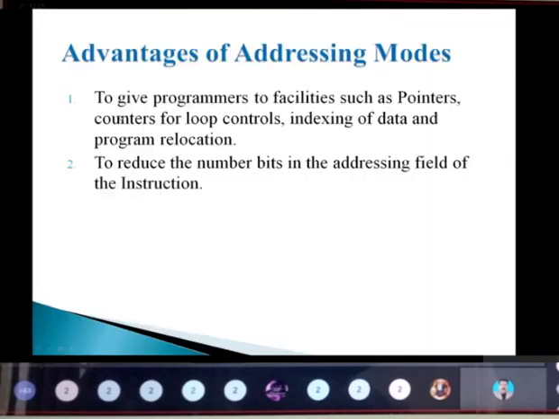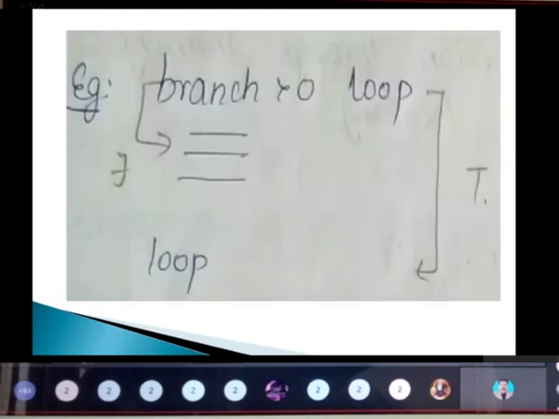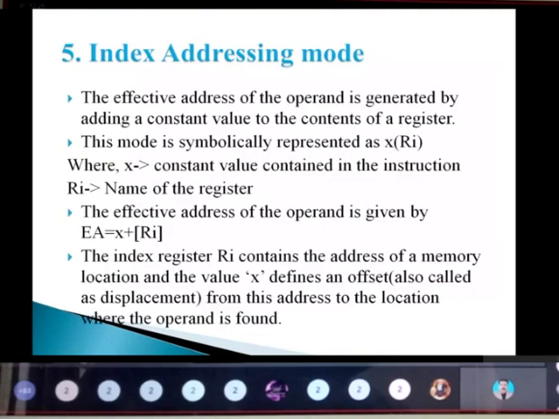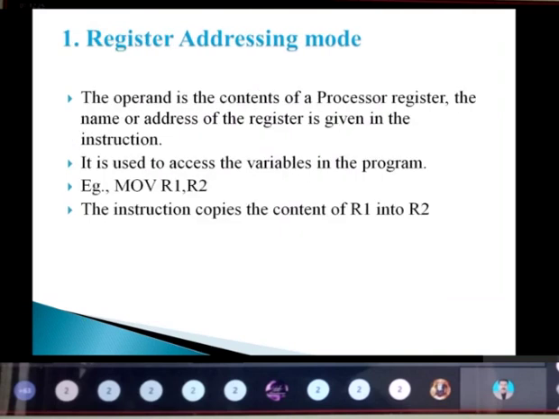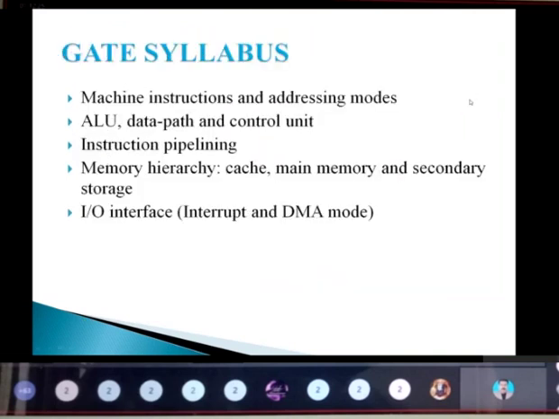So we have come to the end of the slide. This is the first topic under the GATE syllabus. We have covered the machine instructions under addressing modes. Having any doubts?